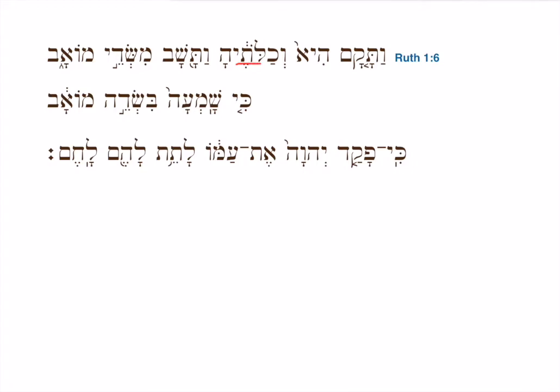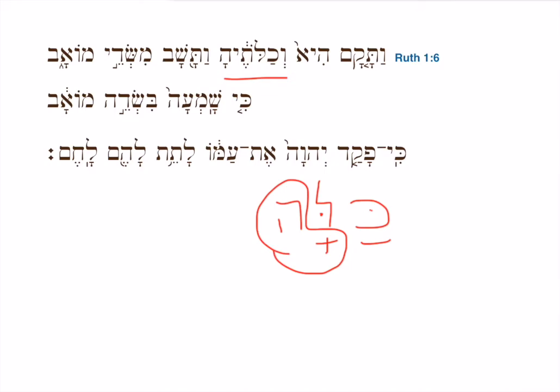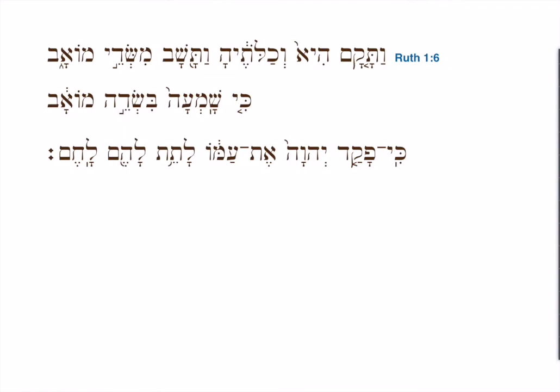That is the feminine plural ending. If I were to write this noun in its singular form, I would get kala. This is the feminine singular form for daughter-in-law. You see that kametz hey? That is a feminine singular form.